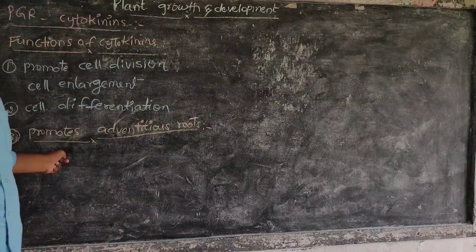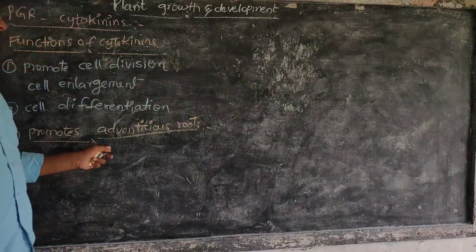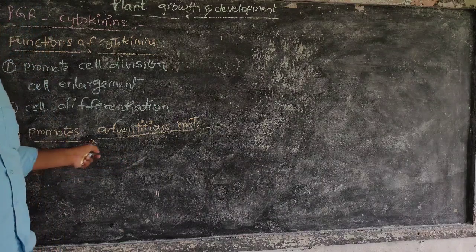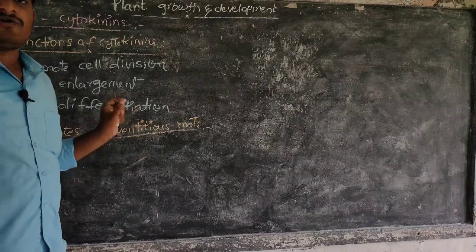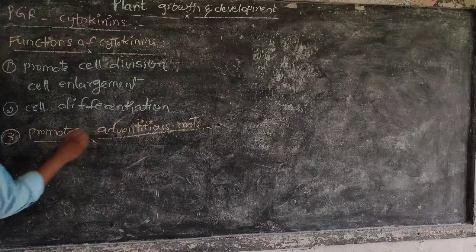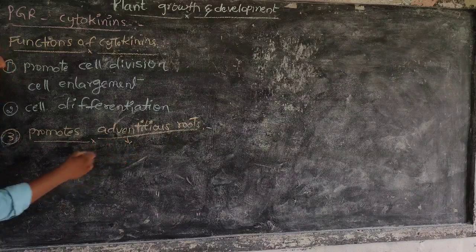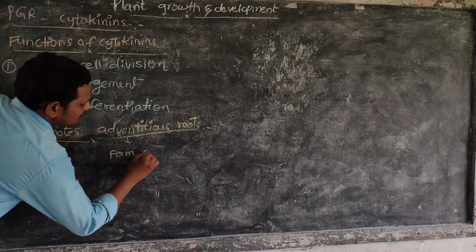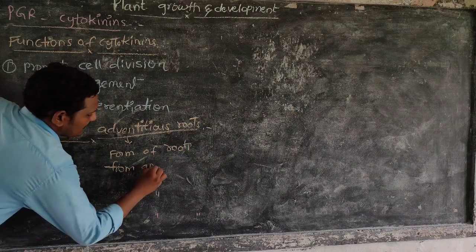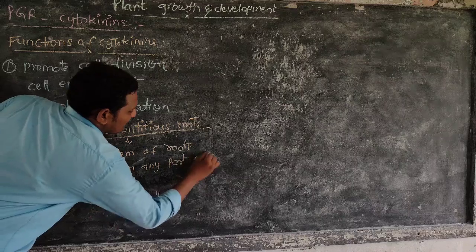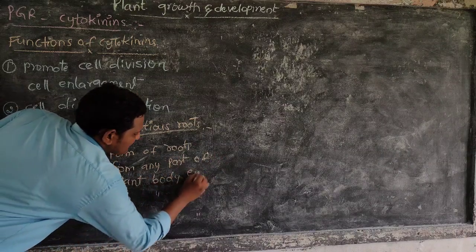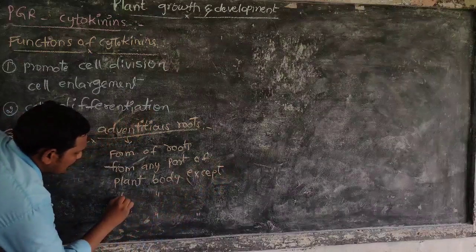So cytokinins promote adventitious roots in plants. It means formation of roots from any part of the plant body except the radicle.